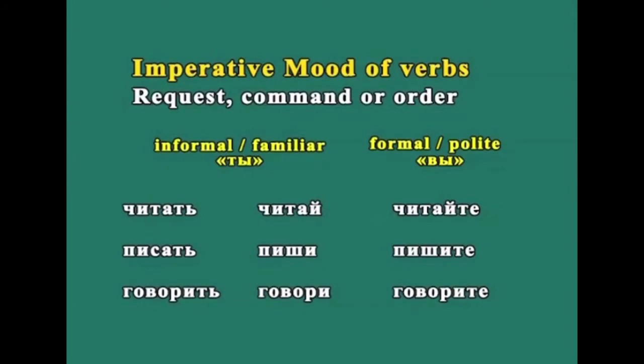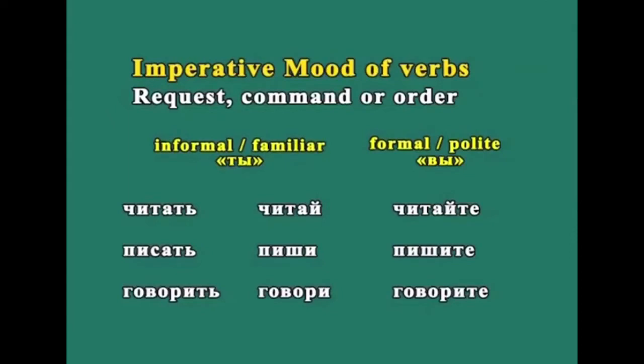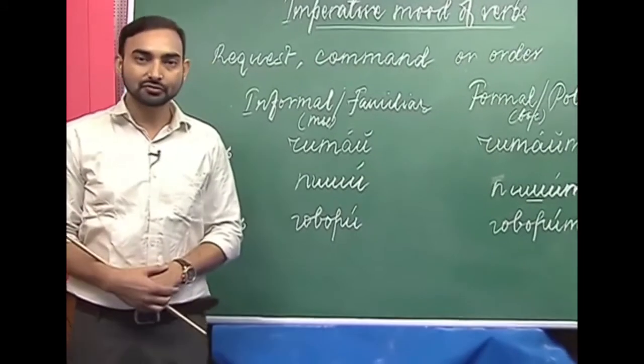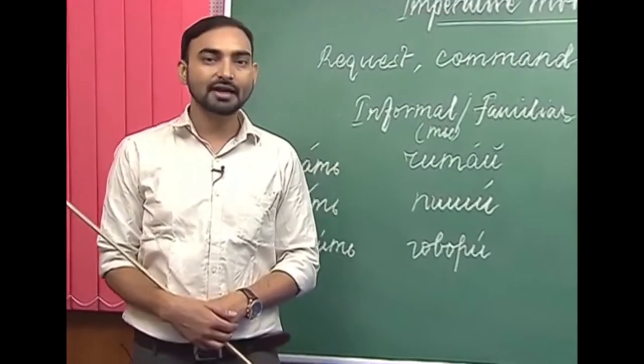The next topic that we are going to discuss in this lesson is imperative mood of verbs. How do we denote the imperative mood of verbs in Russian? First, let me tell you what the imperative mood of verbs means. The imperative mood of verbs denotes request, command or order. So in order to express a request, command or an order, we use imperative mood of verbs.